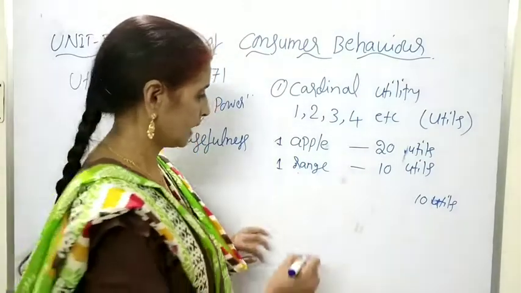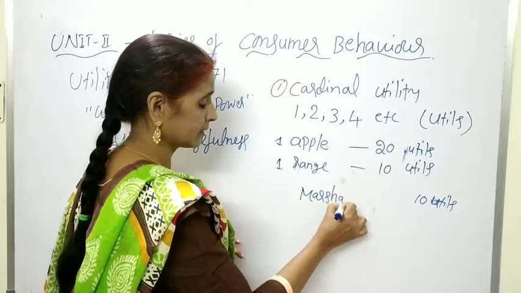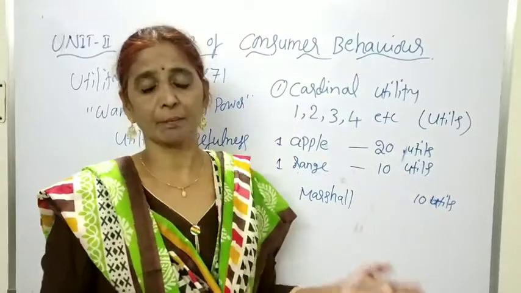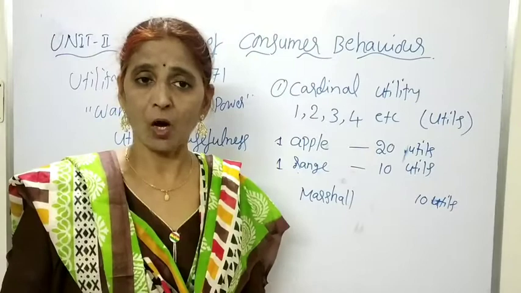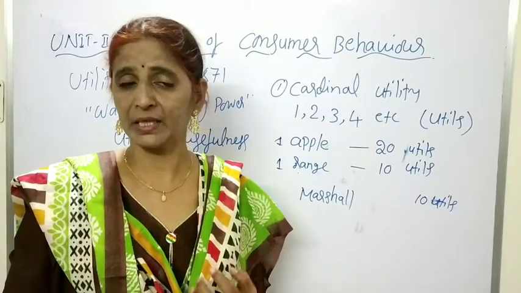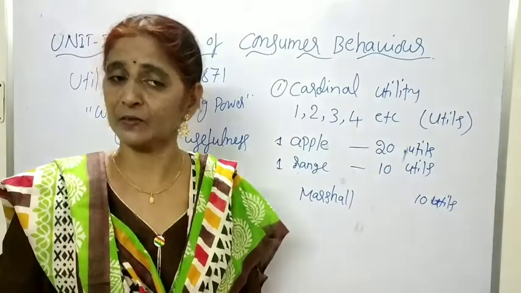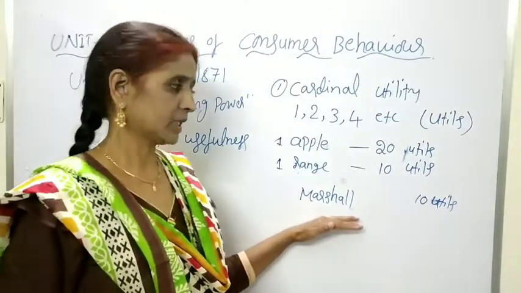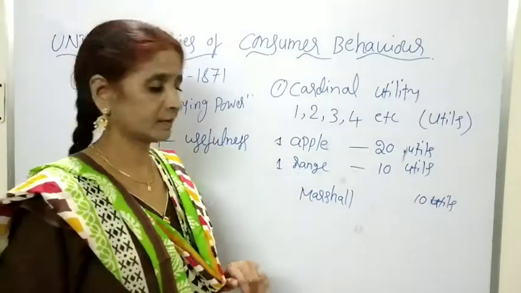Okay, Alfred Marshall developed this approach. Utilities are measured in numbers, that is in the form of utils, and we are able to compare the utilities of the goods, and tell how much more utility we are deriving from one commodity than the other one. Also we are able to express it in numbers. Alfred Marshall developed this based on the cardinal utility analysis.